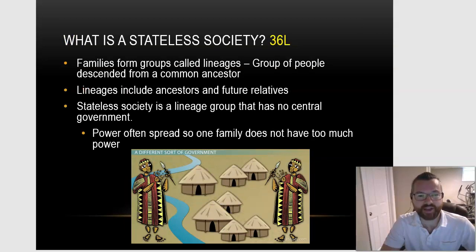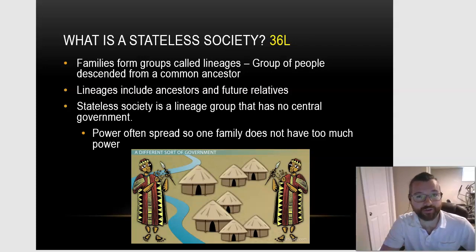A stateless society is one in which a lineage group has no central government. Families formed groups called lineages. A lineage is a group of people descended from a common ancestor.